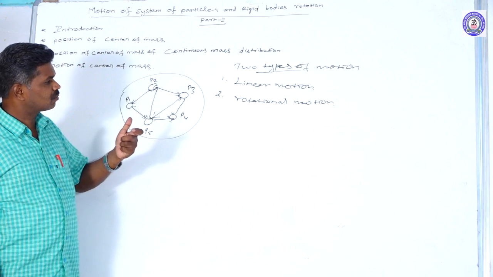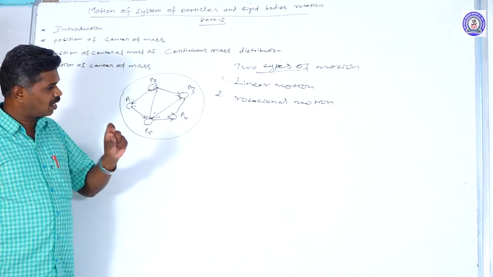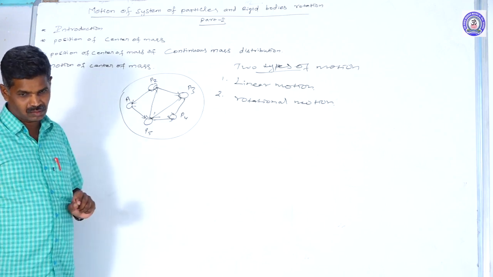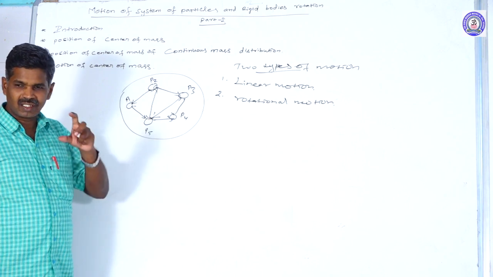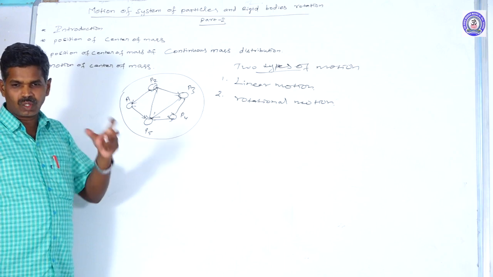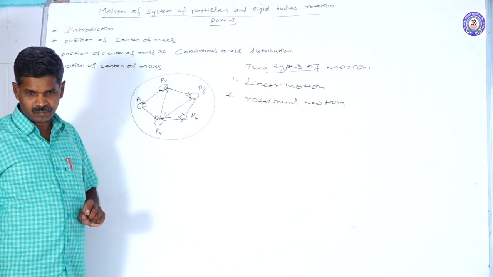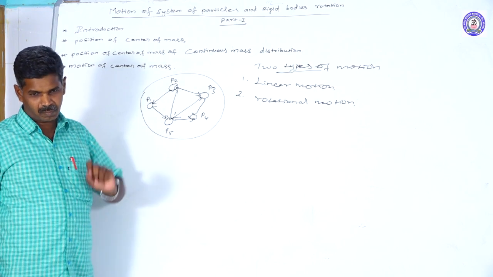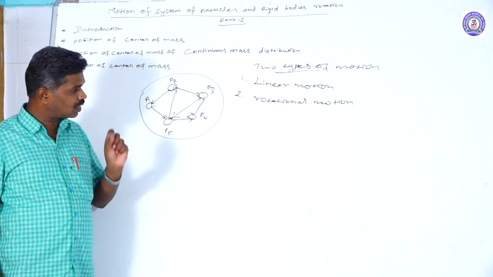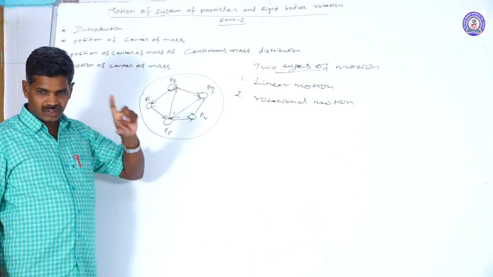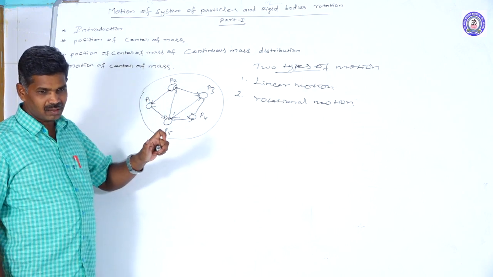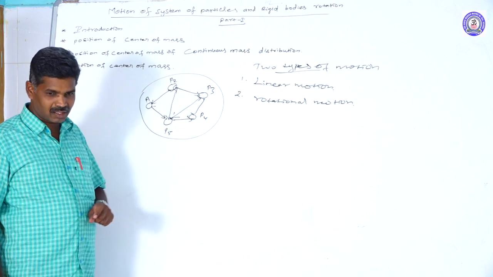To study rotational motion, we have one important concept called the center of mass. For any object we have a certain point where the total mass may appear to be concentrated. That point is called the center of mass. The position of the center of mass is the most important concept to study rigid body rotational motion. That's why a rigid body may be called a system of particles.